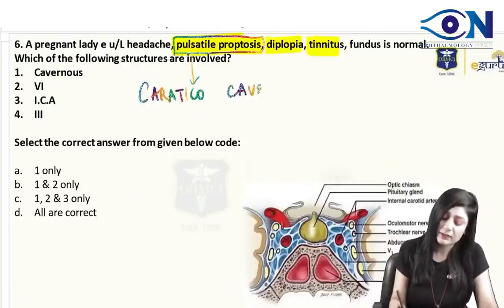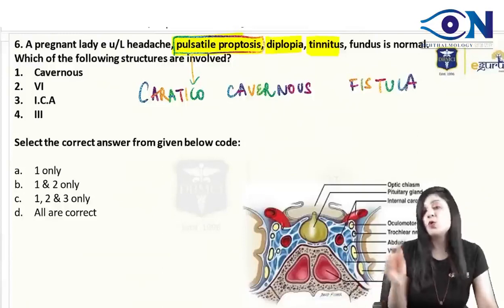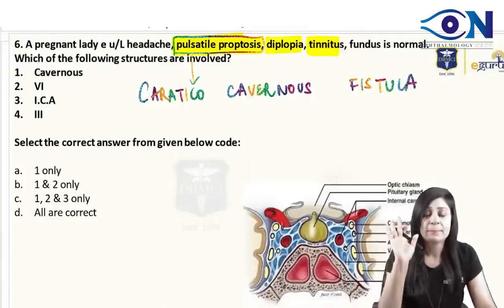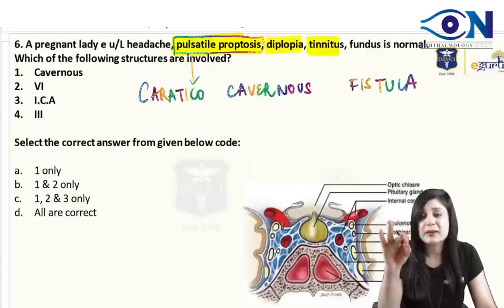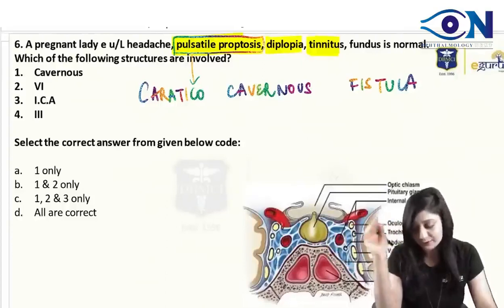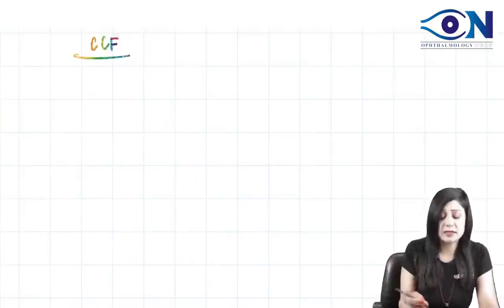carotico-cavernous fistula. Because no other place will give you pulsatile proptosis at your level. So for your scope, if there is pulsatile proptosis in the question, you should be clear that it is a carotico-cavernous fistula. Once you know that it is a CCF, you should know the meaning of it.